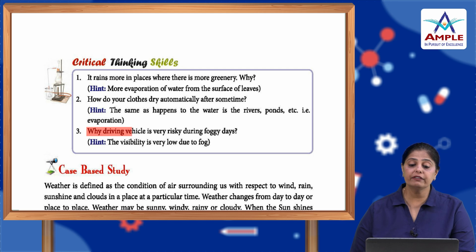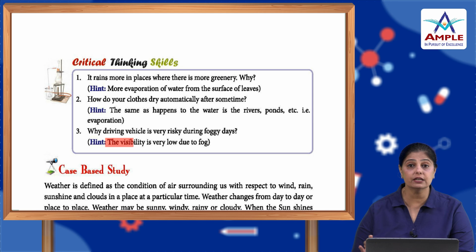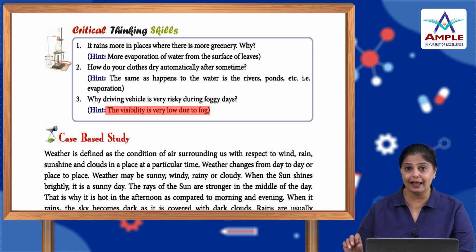Okay. Why is driving a vehicle very risky during foggy days? Because we are not able to see anything clearly. The visibility is really very low because of the dense fog that comes in front of the vehicle or near the land surface.